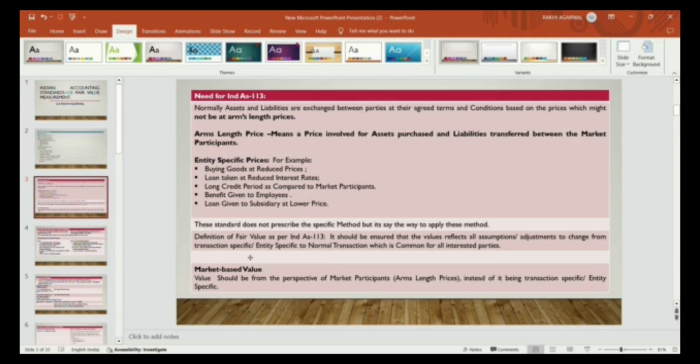So for determining the fair value, you should follow Ind AS 113.